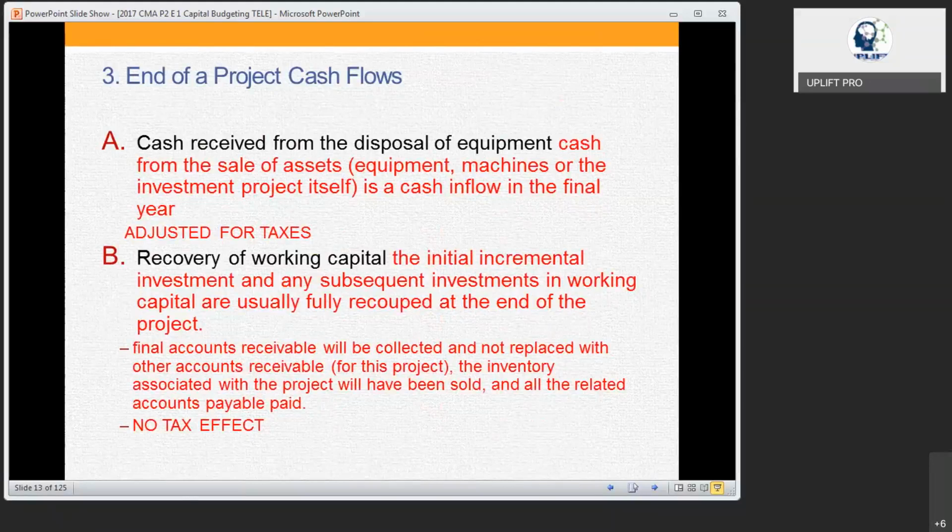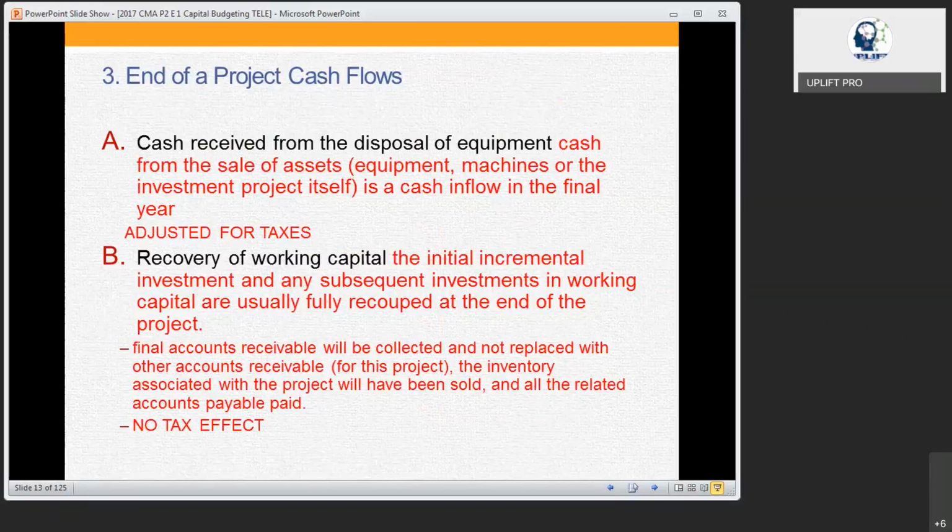The final one: at the end of the project, when the life is over and you are going to sell the machinery, if you get any amount by selling it, that has to be considered. That's a cash inflow. And the working capital which you invested during the operation will be taken back at the end of the project.